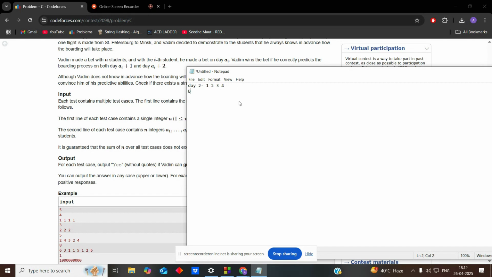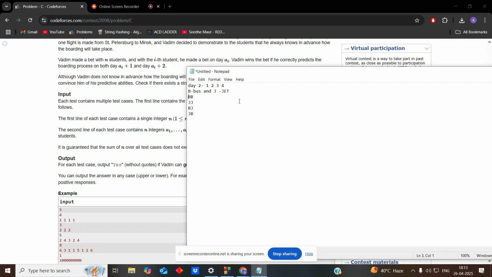We are supposing that B is for bus and J is for jet. I'm just using some designation. So with the first person he can bet that bus and bus will come on the next days, with the second person he can bet that jet and jet will come, with the third person he can bet B and J, and with the fourth person he can bet J and B. So any one of these will be right, so he will definitely win.